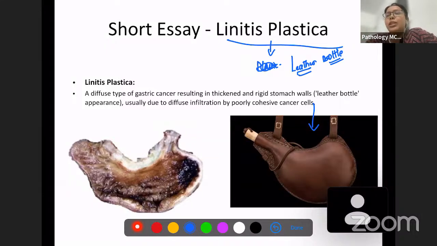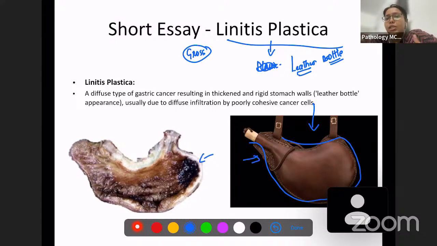This is what Linitis plastica denotes, a gross appearance. You can see here, this is a leather bottle. This used to be used before for carrying water and all these things. So this is how the stomach starts looking. The stomach starts looking like a leather bottle. It becomes thickened and starts looking like this. So this is a diffuse type of carcinoma.